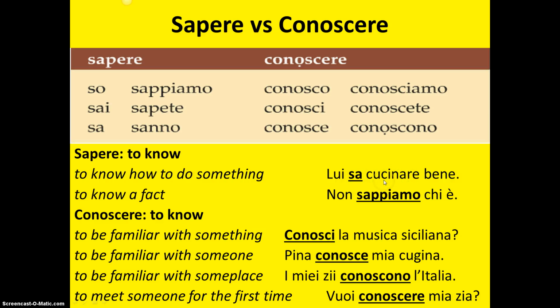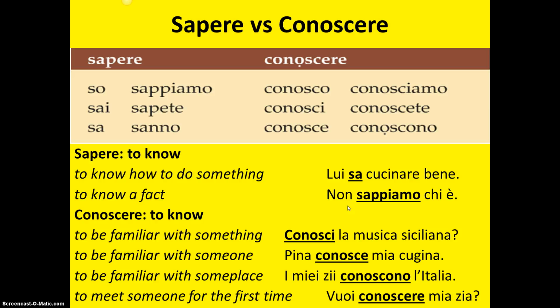Lui sa ballare bene. Lui sa parlare forte. Lui sa cantare. To make it negative, you just use non. It works just the same in the negative. Lui non sa cucinare bene. And also to know a fact, non sappiamo chi è. We don't know who that is.